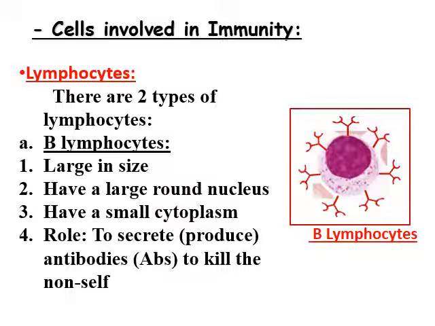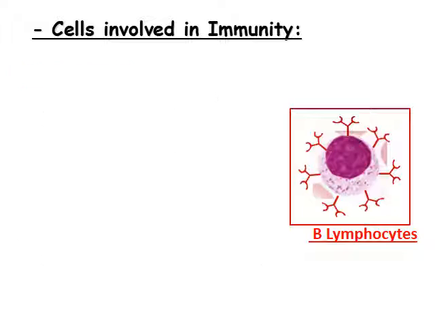Here we have lymphocytes. We have two types of lymphocytes: B lymphocytes and T lymphocytes. Let's start with the B lymphocytes. They are large in size. They have a large round nucleus. This is the nucleus, a large round nucleus. They have small cytoplasm and they have a role in secretion of antibodies to kill the non-self.